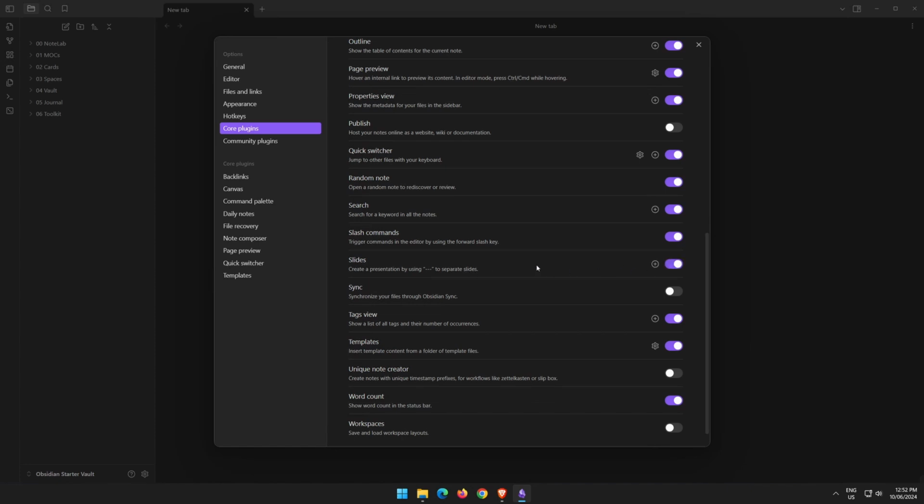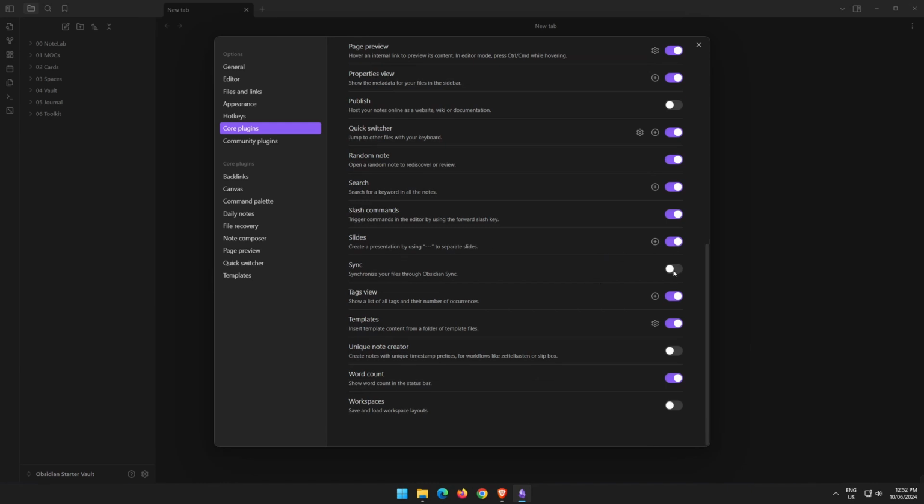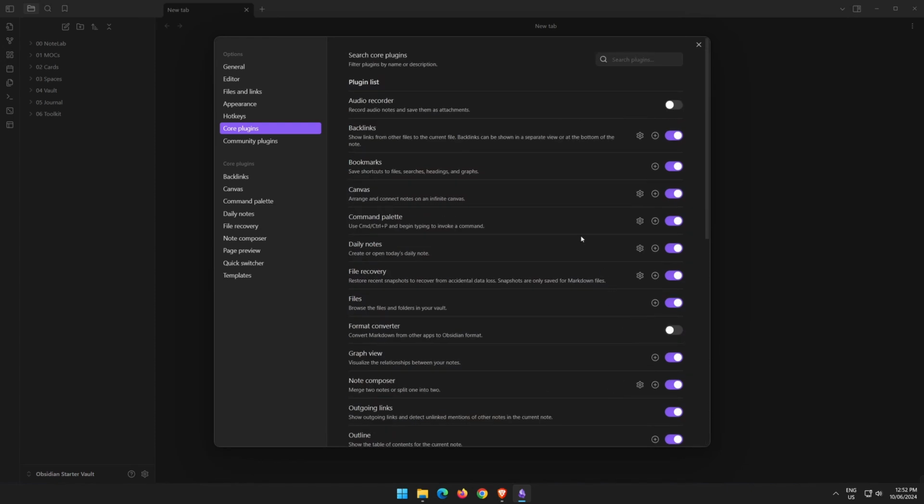And this one's really handy when you want to learn anything that you've written in notes, so I like to turn that on. If you're using Obsidian Sync, turn that on here. And the last one is workspaces. We'll go through that in a later video. We'll just enable that one. Now we have all our core plugins enabled that we'd like to use.